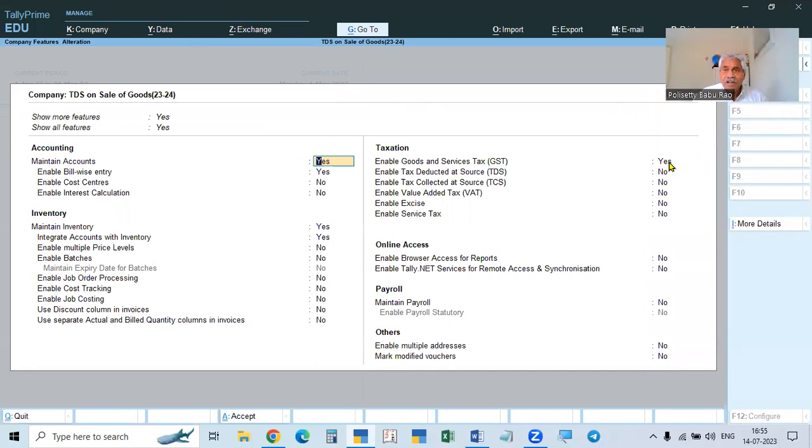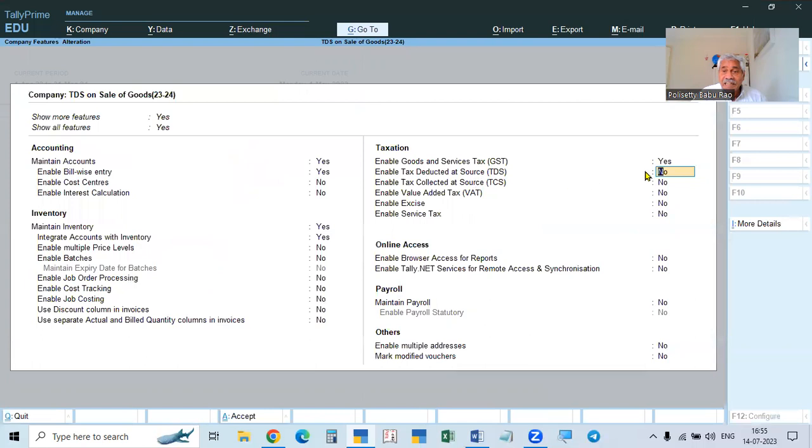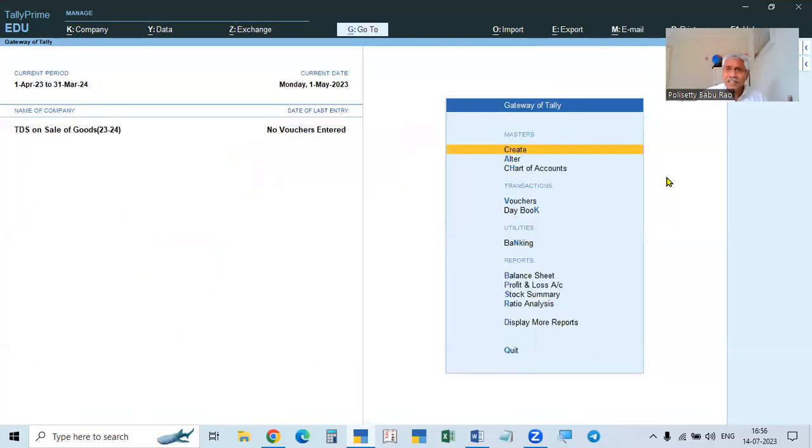Same thing, and we have to enable only the GST details. After that, for TDS, we have to do nothing, because we are not going to calculate any TDS. We are not deducting and paying, so it's only an asset to us. We don't need to activate TDS. Ordinary entries, that's all.